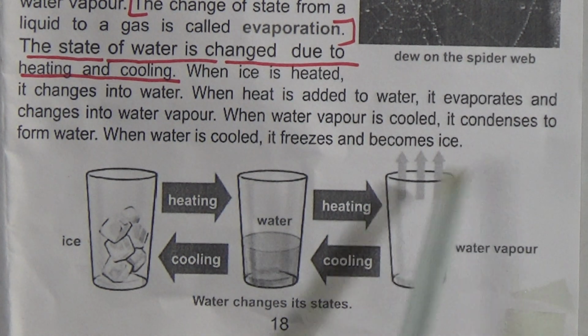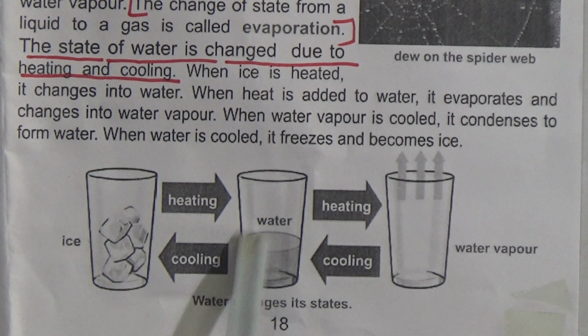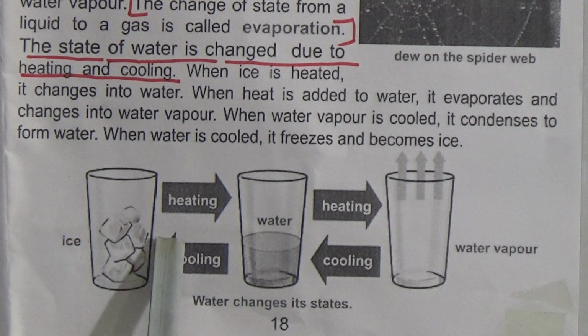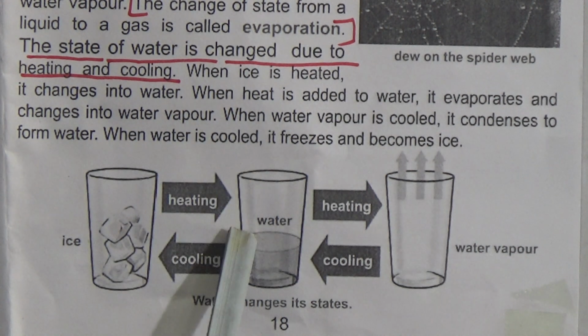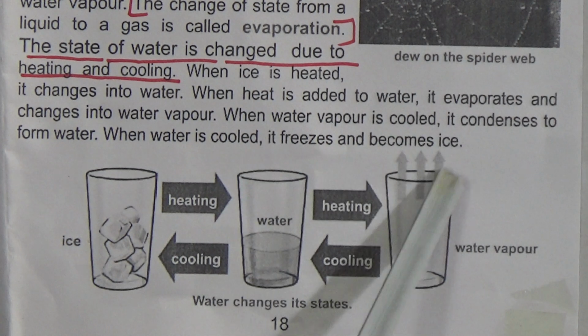And when water vapor is cooled, it changes into water, and when water is cooled again, then it will become ice. Okay, that is how the water changes its state by heating and cooling.